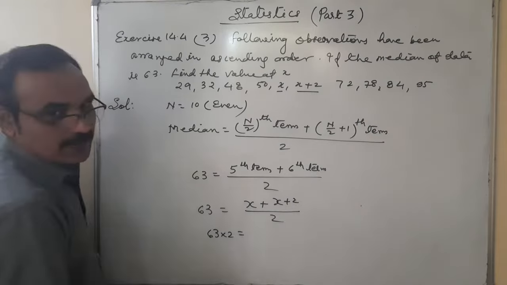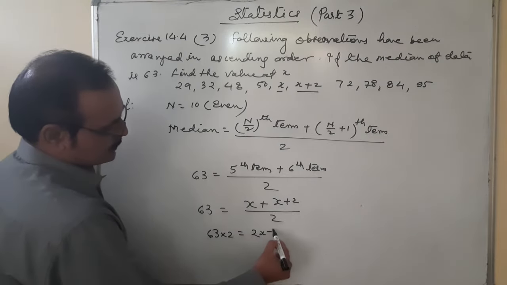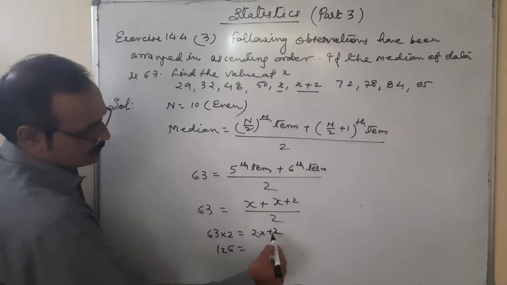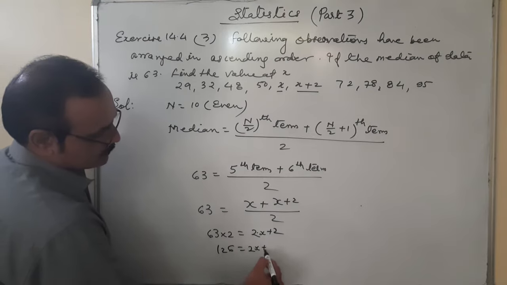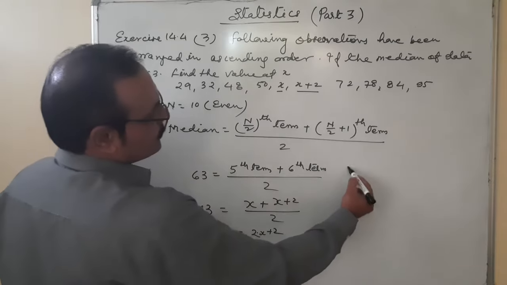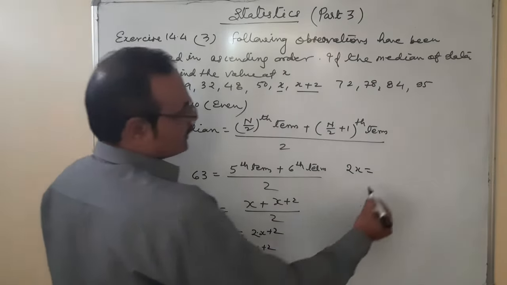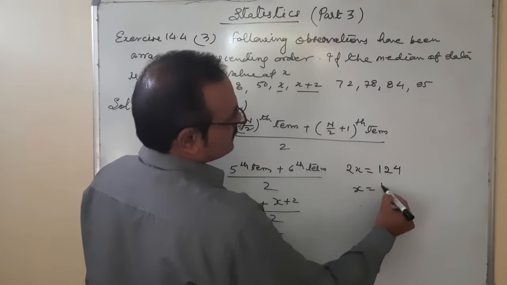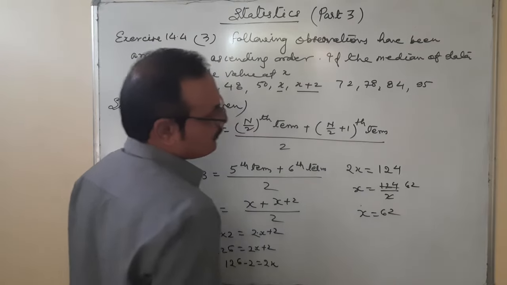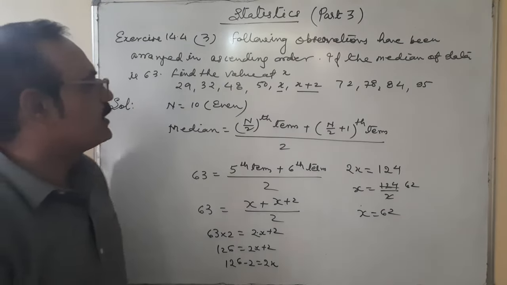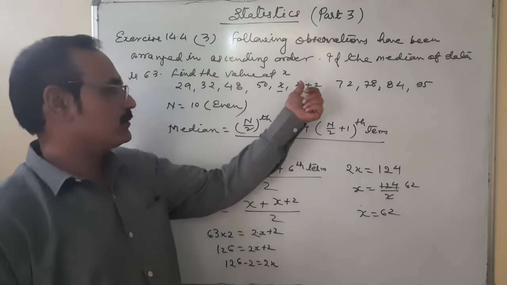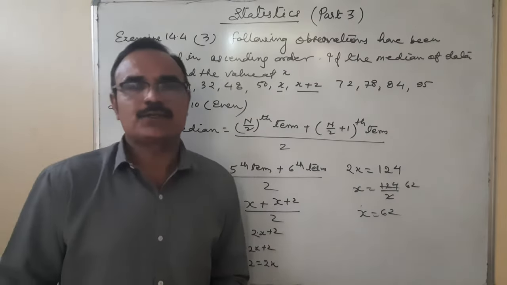is equal to x plus x plus 2. Like terms will be added: 2x plus 2. 63 times 2 is 126, which is equal to 2x plus 2. 126 minus 2 is equal to 2x. Therefore, 2x is equal to 124. And what is x? 124 upon 2, 62. X is equal to 62. So, therefore, the value of x is 62, and the 6th term is 64. 62 plus 64 divided by 2, the result is 63. You can check your solution also.